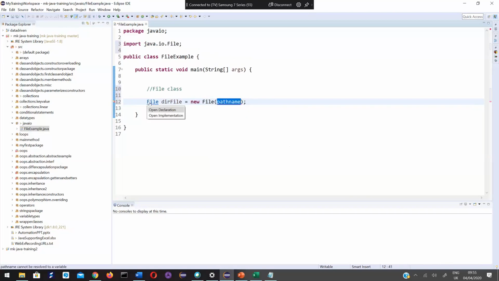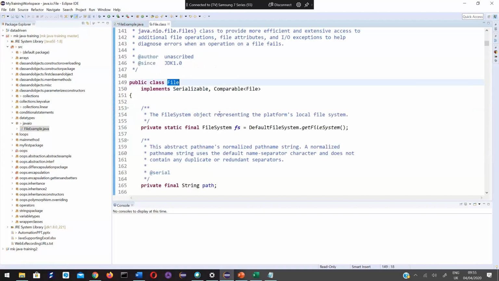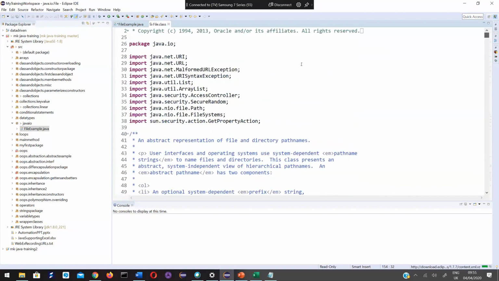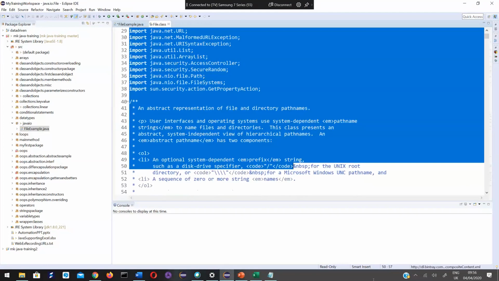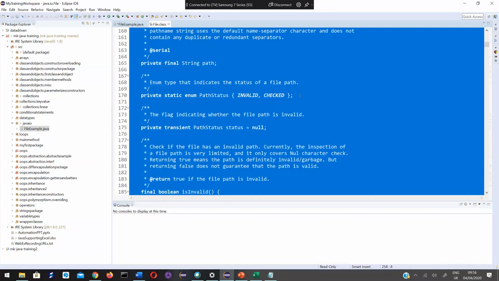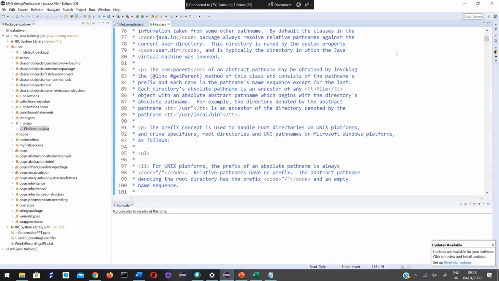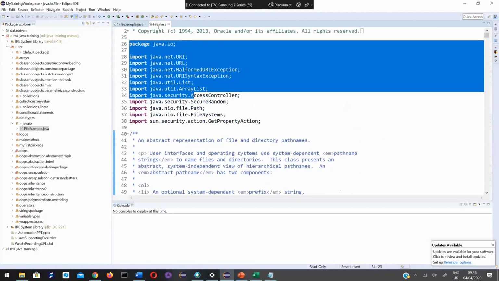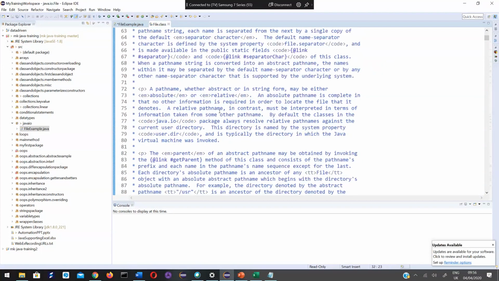If I take you inside this File class by pressing Control and clicking on File, this File class comes along when you install Java. The File class also comes bundled with your JRE. This is not a class written by me or you. It is packaged along with Java. Whoever developed Java developed this File class, File.class. This is not File.java.